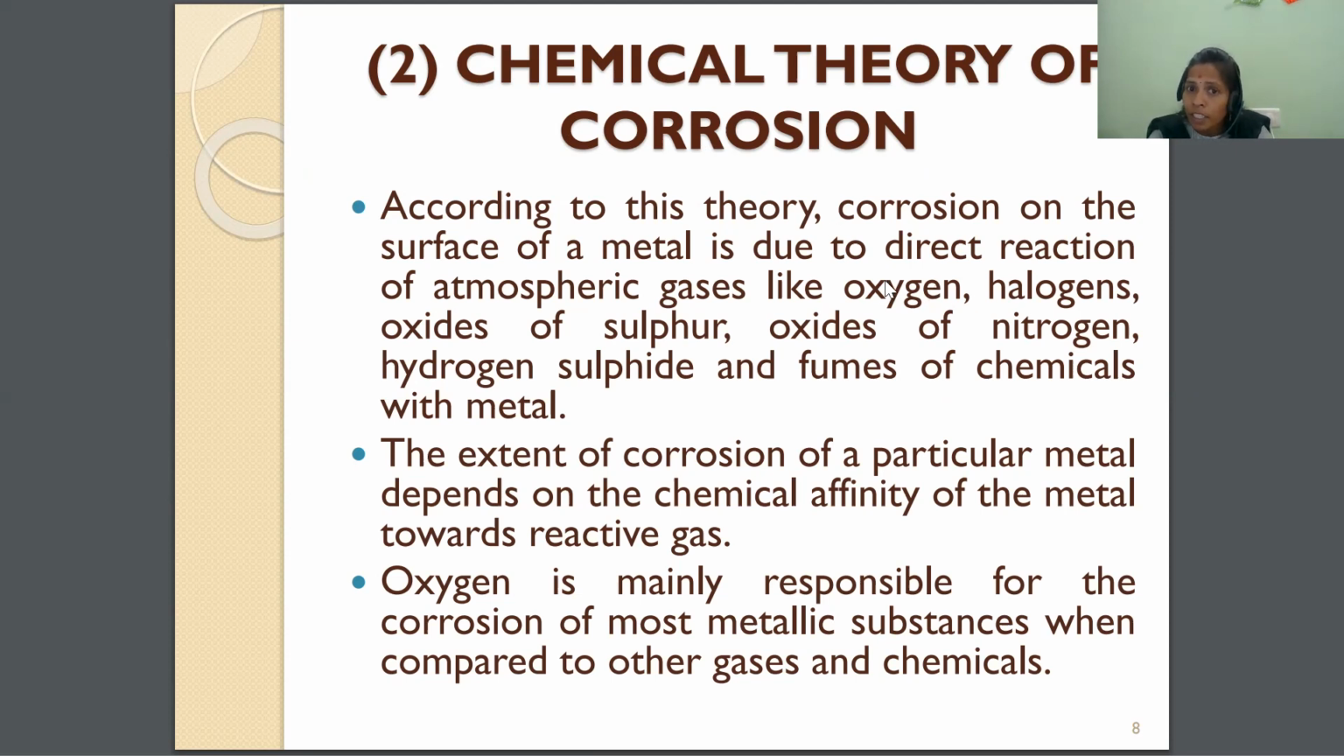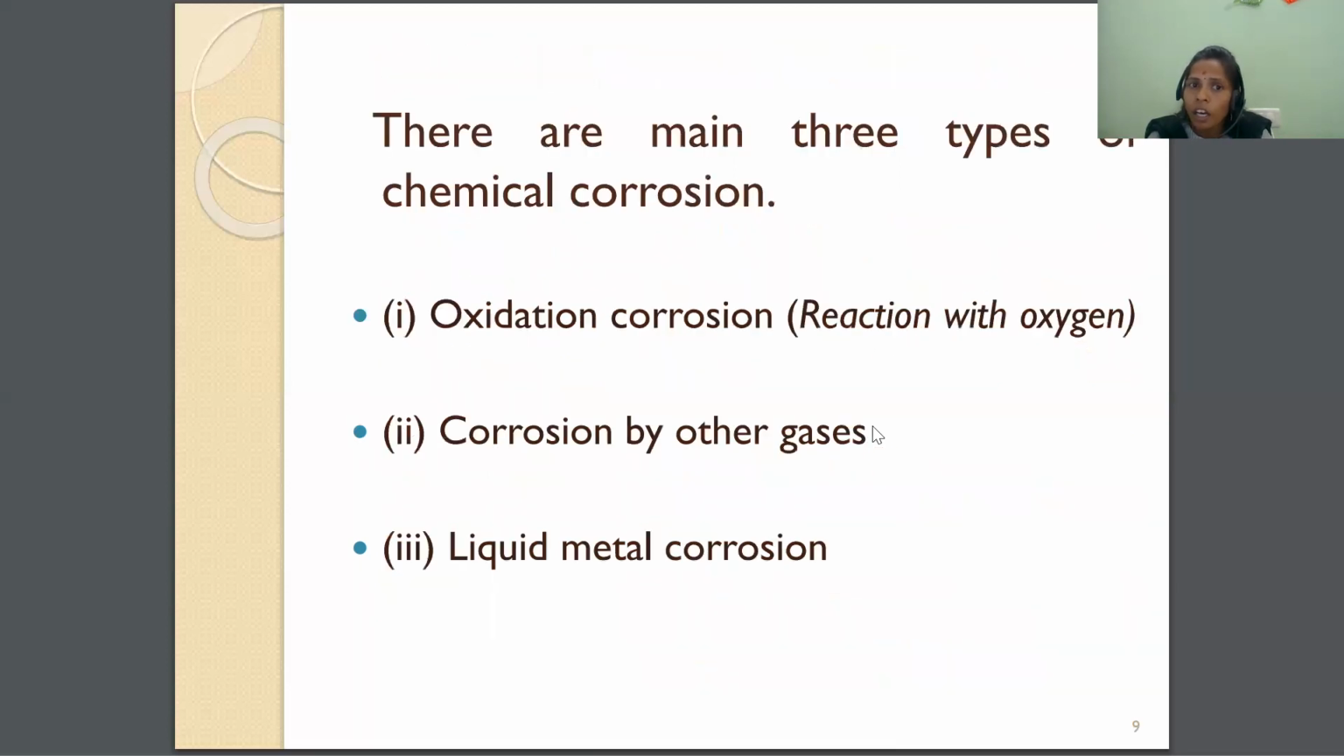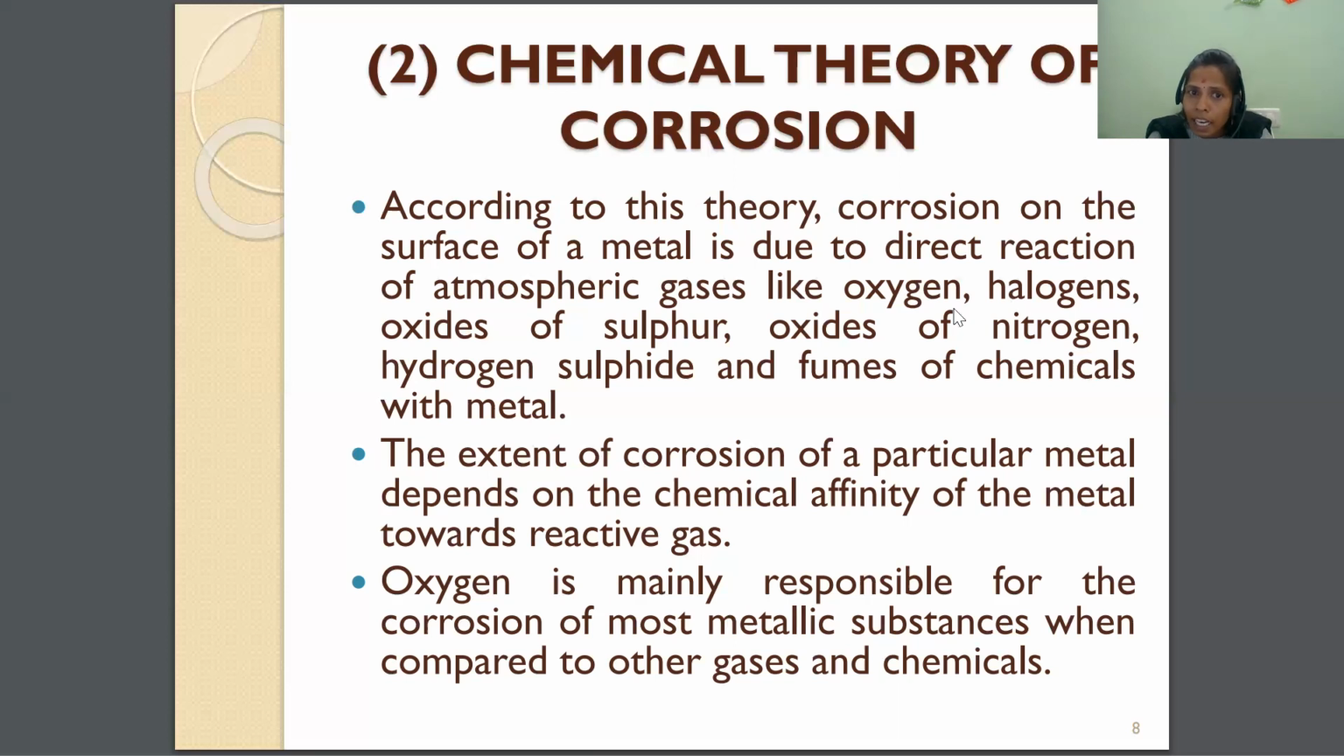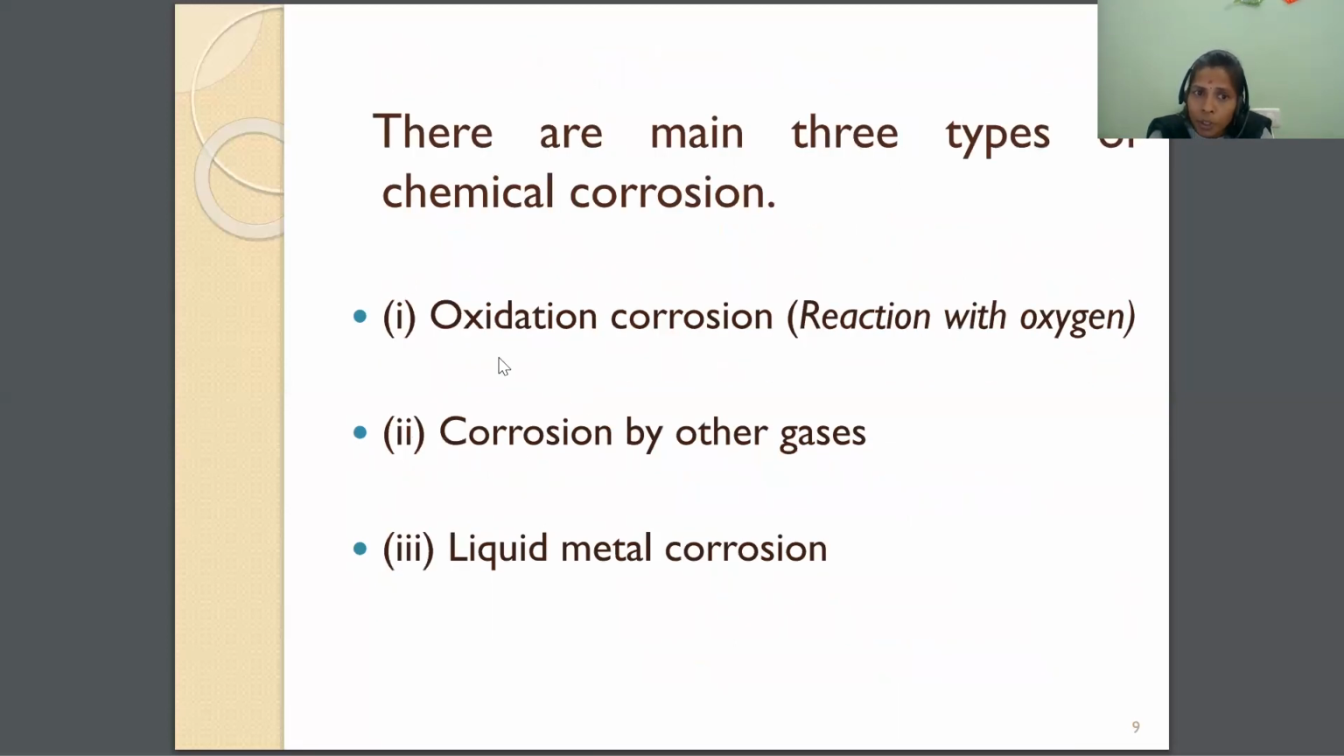What are the chemicals present in the environment? Oxygen, halogens, oxides of sulfur, oxides of nitrogen, hydrogen sulfide, and fumes of chemicals. When the metal is reacting with oxygen, that is called oxidation corrosion. When the metal is reacting with the remaining chemicals in the environment, that is the second classification, corrosion by other gases. And the third type, which is not related to this, is liquid metallic corrosion.